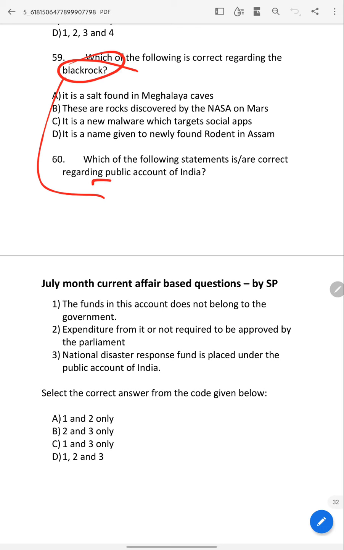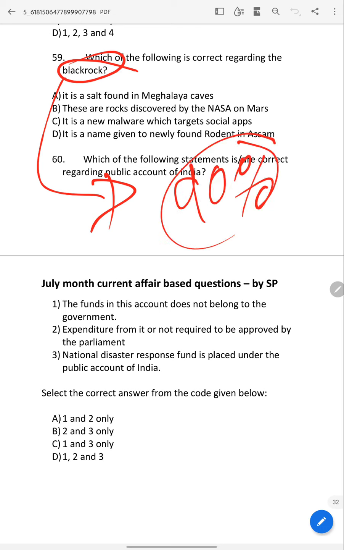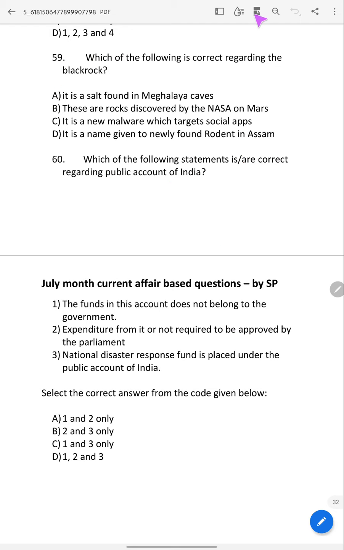Very confusing question. If UPSC asks this in the 2021 prelims, definitely 90% of people will get confused. What is this? Black rock. It is a salt found in Meghalaya caves. Meghalaya caves is in news. Okay. These are rocks discovered by NASA on Mars. It is also in news because we have just now solved it because of NASA's rover.